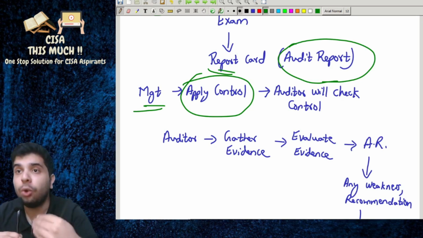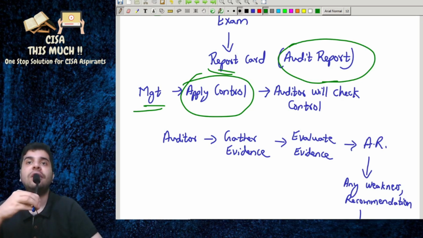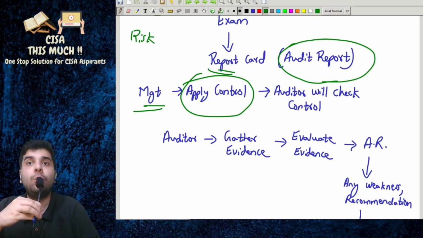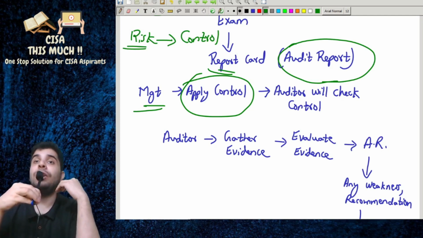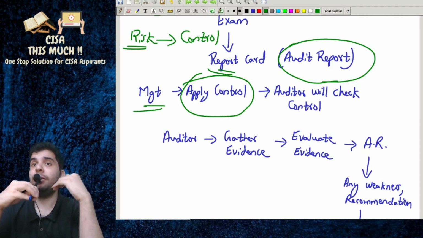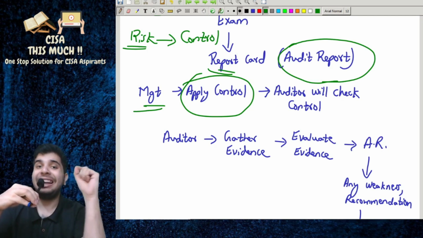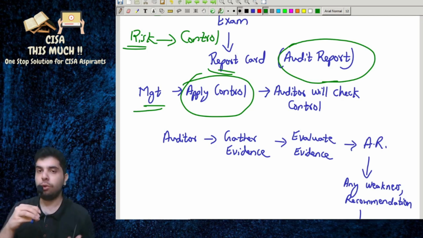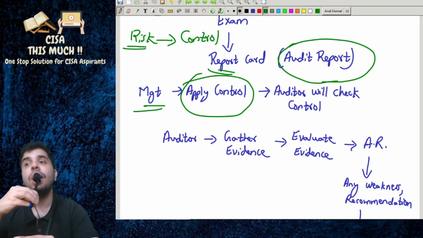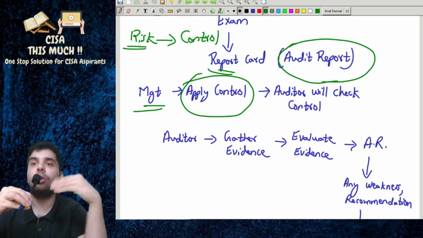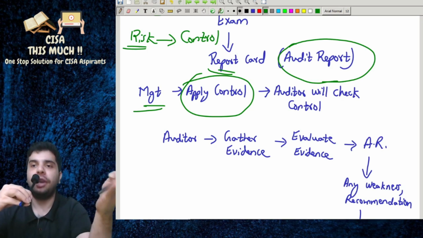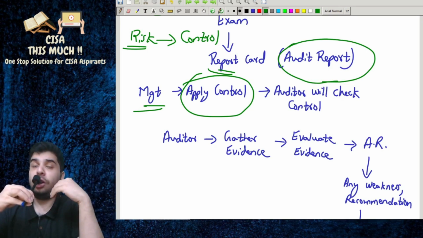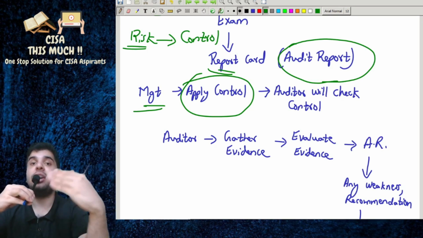To apply controls. See guys, there is a risk, and to deal with those risks, there is something known as controls. So it is the duty of the management and not the auditor to apply controls. Management will apply controls, and the auditor will check those controls and give a report on them, whether those controls are operating effectively and efficiently or not.